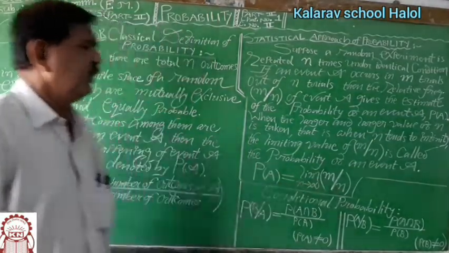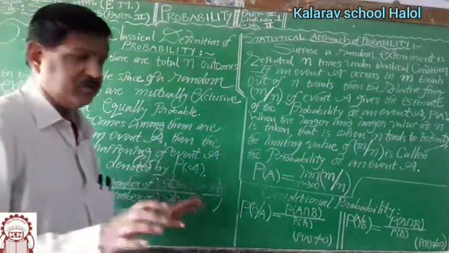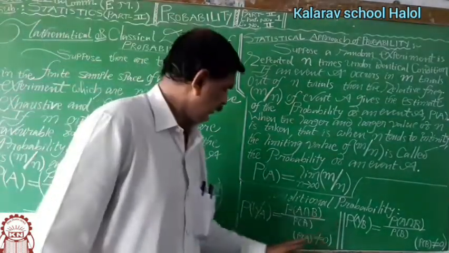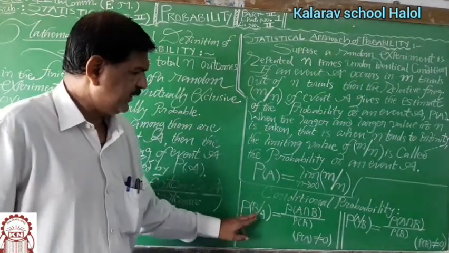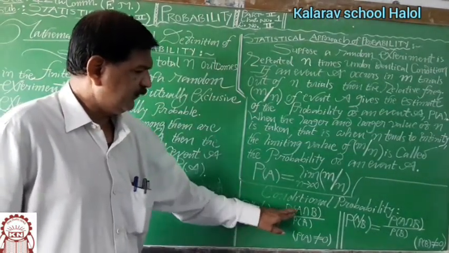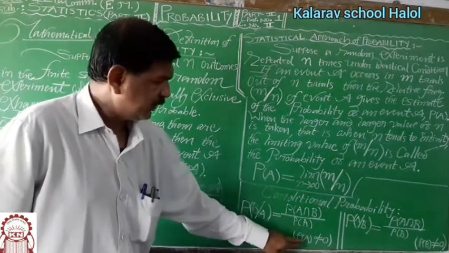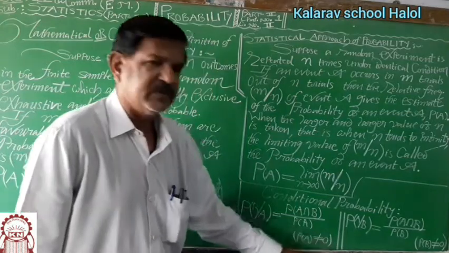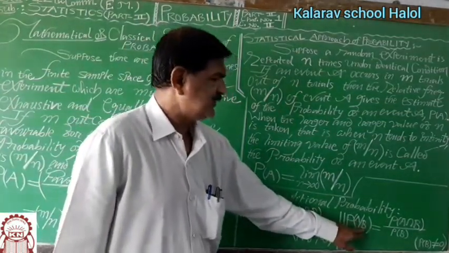And what is the conditional probability? See the definition given in textbook. These are the only formulas. Probability of B given A equal to probability of A intersection B upon probability of A, provided probability of A not equal to 0. Similarly, probability of happening of A given that B has already occurred.